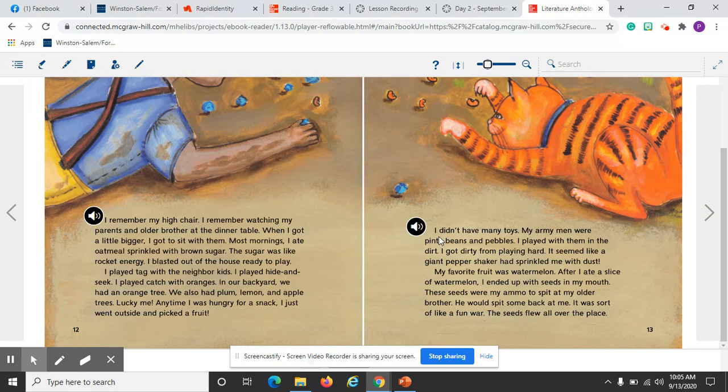It says here, I didn't have many toys. My army men were pinto beans and pebbles. I played with them in the dirt. I got dirty from playing hard. It seemed like a giant pepper shaker had sprinkled me with dust.